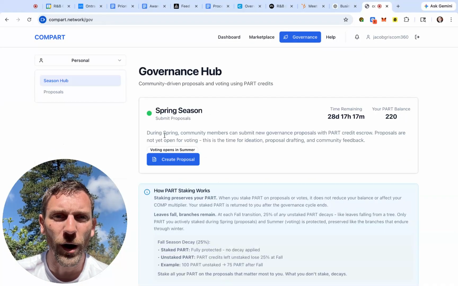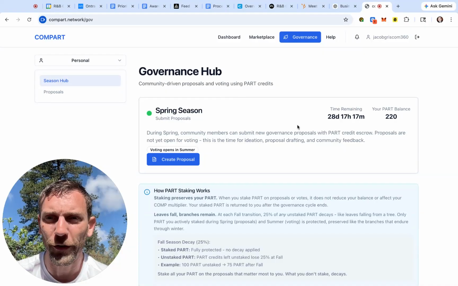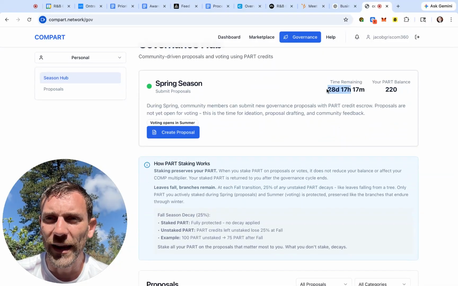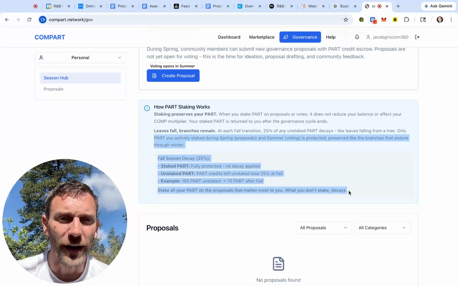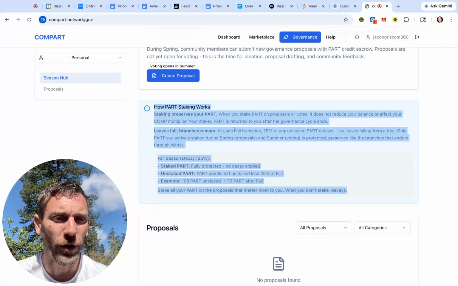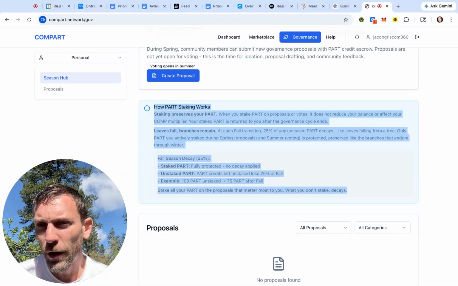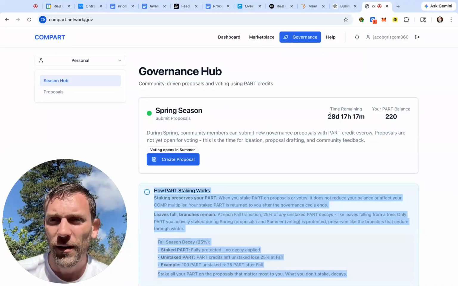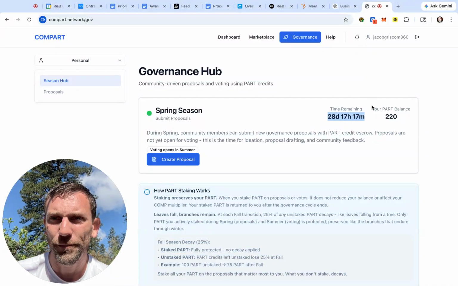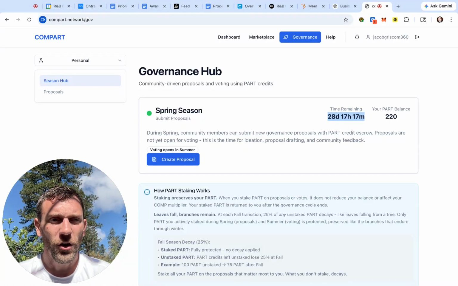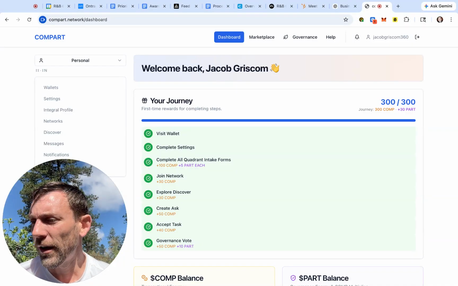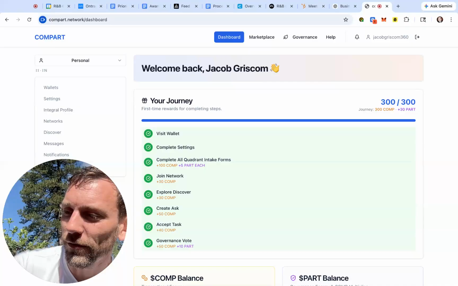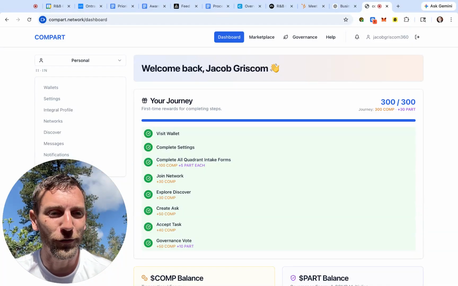And governance is open right now as well. So you can also experiment with creating proposals for the spring season. We've got 28 days in that currently, and learn how PART degrades if you don't use it for submitting proposals or voting on proposals in the summer. We may extend this just because we're new to getting this here, but experiment, get to know all of it. Let us know all of your best ideas and best use cases. We'll highlight that. We'll celebrate you and give you lots of extra rewards and incentives and support.